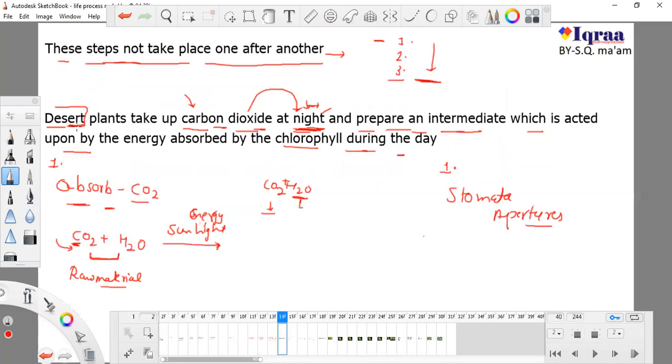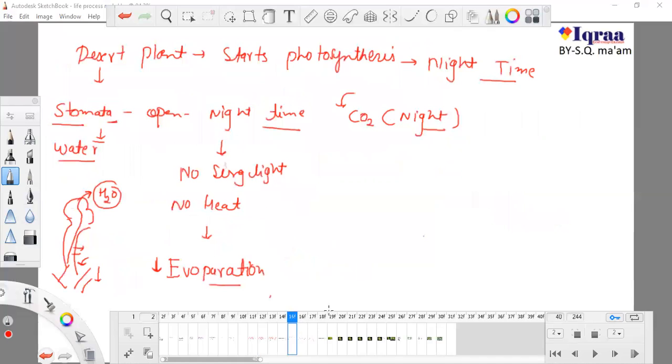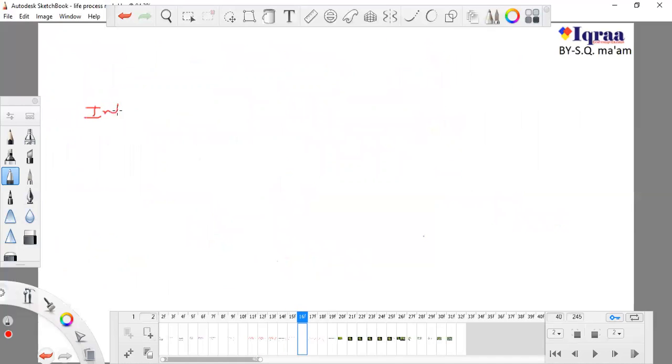And this question could be asked: why do desert plants take carbon dioxide at night despite the daytime? You can answer that if they open their stomata during daytime to catch carbon dioxide, they will release water at the same time. And for desert plants, water is a big deal. They cannot have it whenever they want. After doing this, they form something known as an intermediate. This is not glucose, because we know that each and every type of food production needs energy. So they produce some intermediate, and the stomata will remain closed